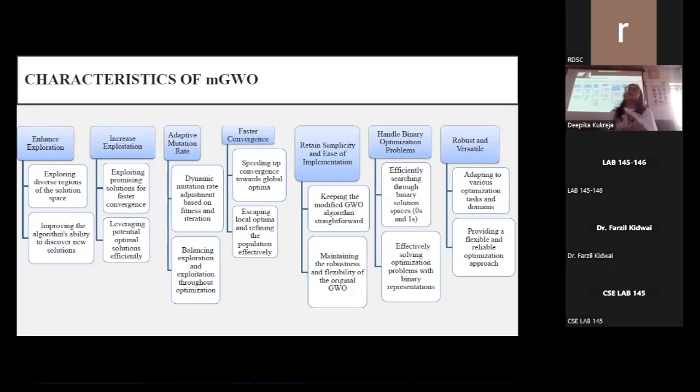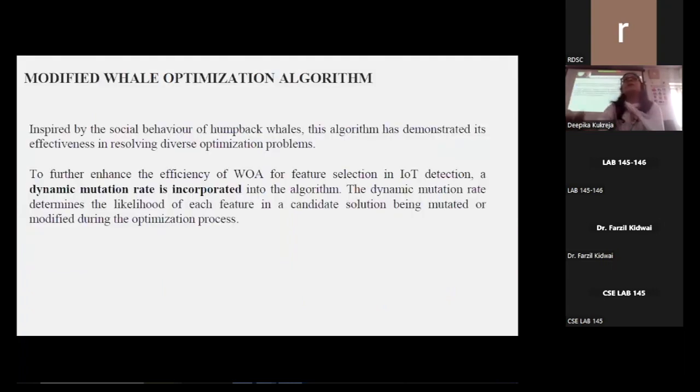The last algorithm, next slide please. The last algorithm that I have used is the Whale optimization algorithm. Again, I have modified this algorithm by introducing a dynamic mutation rate. The Whale optimization algorithm is a powerful meta-heuristic optimization algorithm that finds application in feature selection for IoT detection using machine learning. Inspired by the social behavior of humpback whales, this algorithm has demonstrated its effectiveness in resolving diverse optimization problems.